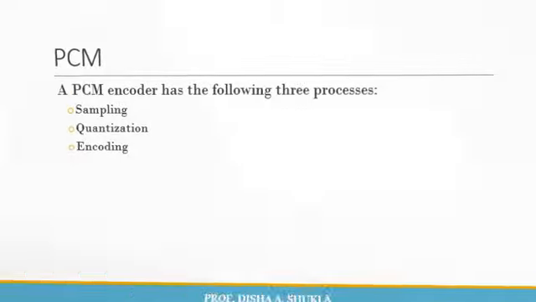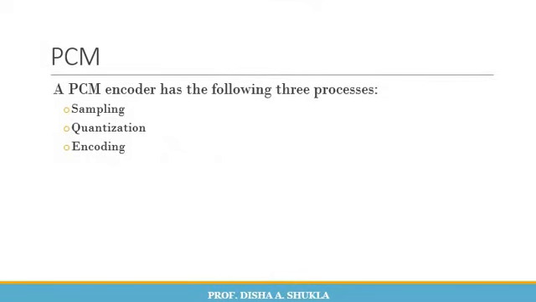Moving further, PCM, that is pulse code modulation, is an encoder, and it follows three processes: sampling, quantization, and encoding. Now what is sampling? This is the first step in PCM. Sampling is a process of measuring the amplitude of a continuous time signal at discrete instances, converting the continuous signal into a discrete signal. And there are three types of sampling methods.